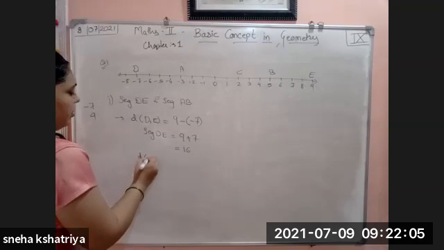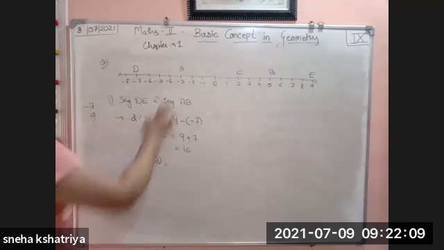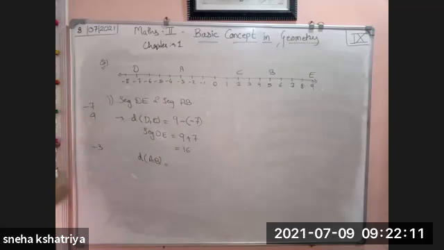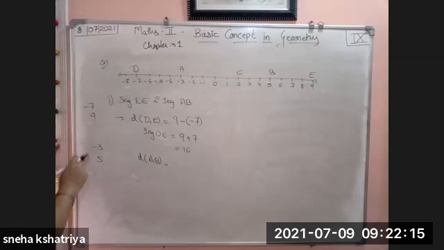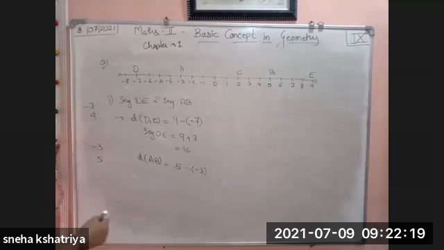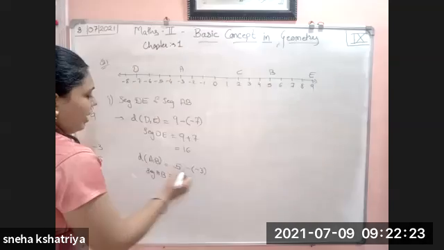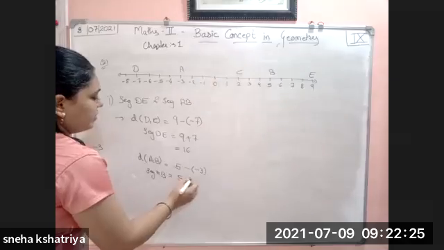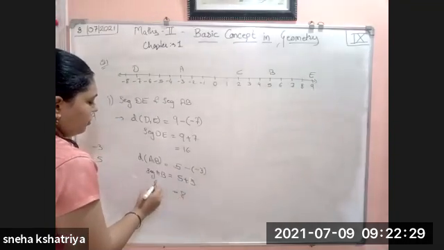So the distance between A and B: the coordinate of A is -3, and the coordinate of B is 5. Greater number 5, minus the smaller number -3. So segment AB is 5 plus 3, which is 8.